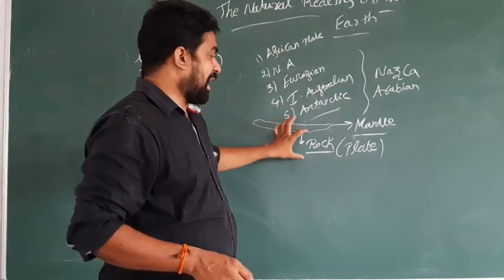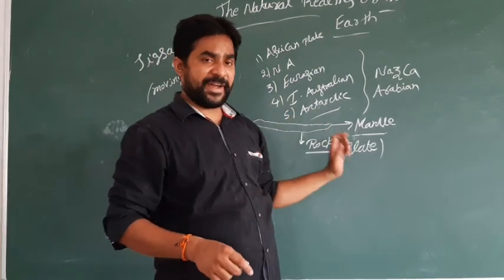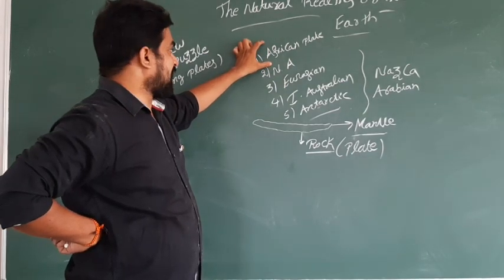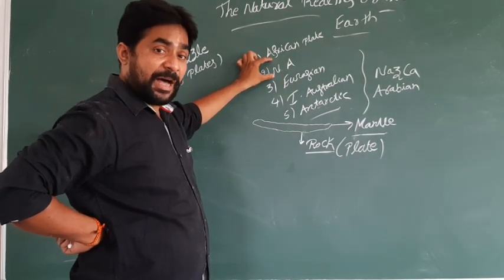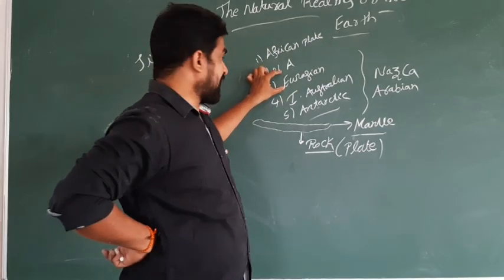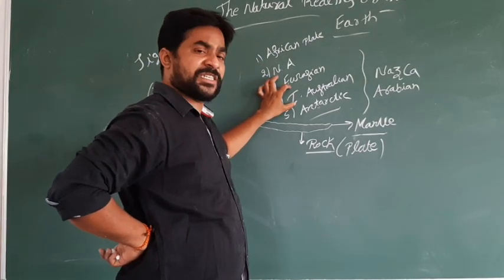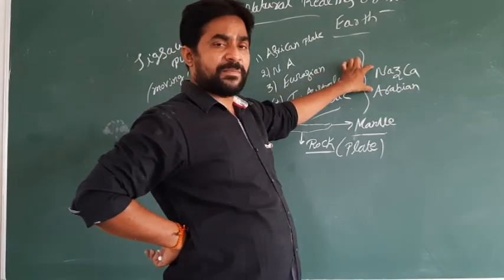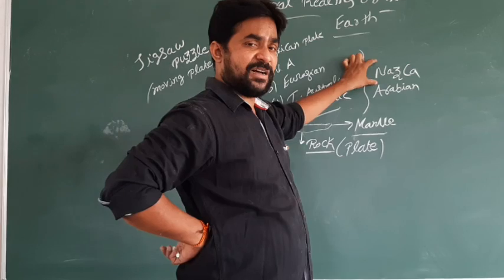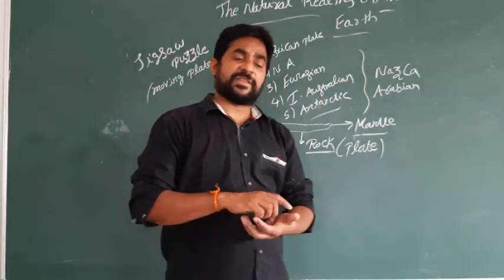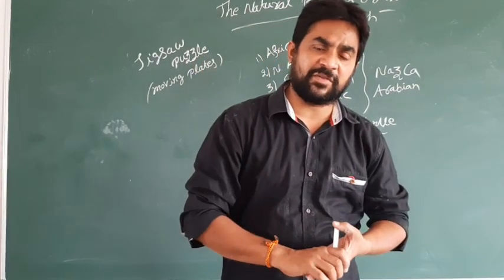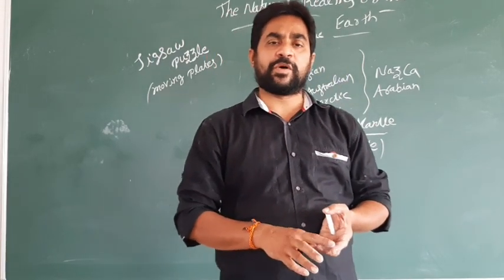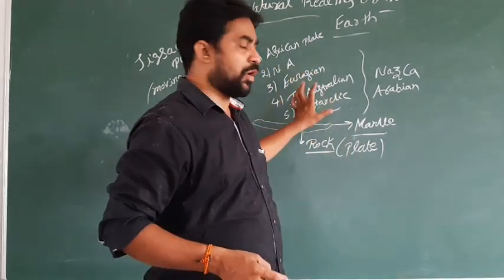Clear? Similarly, major plates are the African, North American, Eurasian, Indo-Australian and Antarctic plates, and the minor ones are the Nazca and Arabian plates. This information is given in your textbook. There is one picture in it. If you observe that world map, you can see all these rocks.